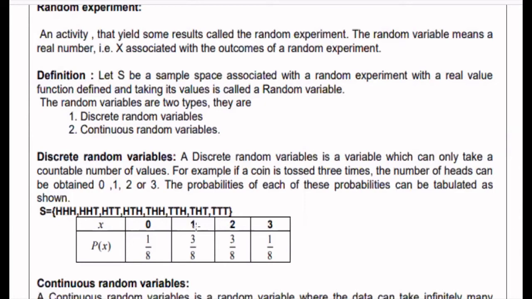Next, X equal to 1 means a head appears only 1 time in the outcome. P of X equal to 1 is 3 by 8. Here, the third outcome has only 1 head, the sixth outcome has only 1 head, and the seventh outcome also has 1 head. Totally, there are 3 possibilities. The number of favorable cases is 3, and the total number of possible cases is 8. Similarly, if X is equal to 2, the probability will be 3 by 8 again. Then X equal to 3 will again be 1 by 8.